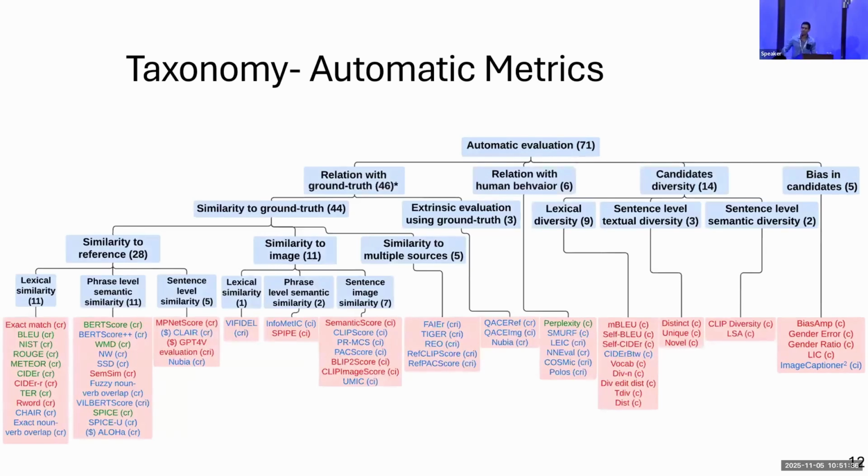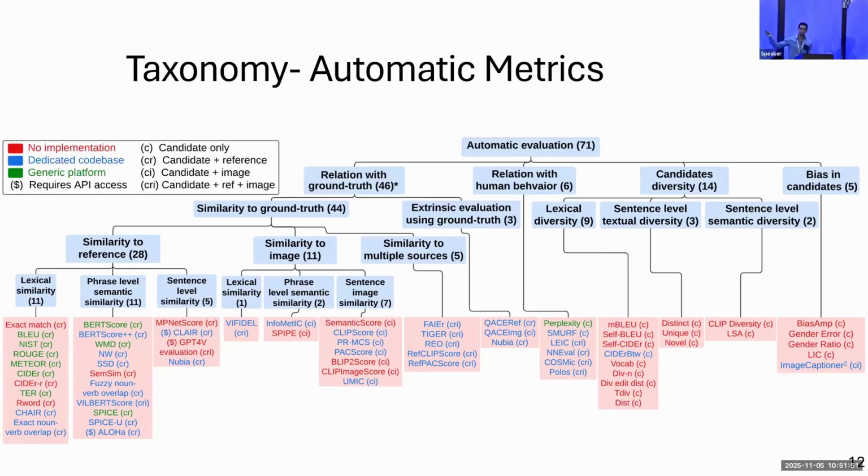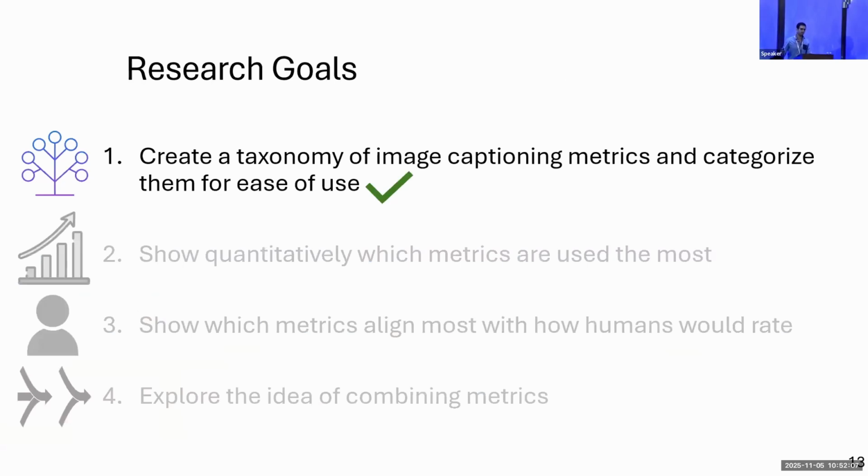Okay, so this is the entire taxonomy. And you might notice the coloring of metrics, in addition to some other weird stuff like this $ here. That's because in addition to the categorization I talked about, the taxonomy contains information such as whether each metric has a publicly available implementation, whether it requires some payable API access, and what's the expected input, candidate only, candidate plus reference, etc. Okay, so this is it for the first goal.